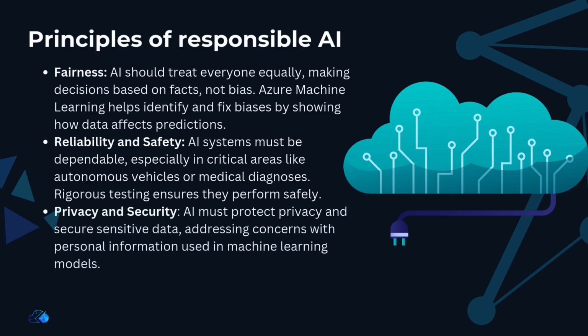Third, privacy and security. AI systems must be secure and respect privacy. Machine learning models use a lot of data, some of which could include personal information. Even after the model is trained and working, it continues to make decisions based on new data, which could raise privacy and security concerns.